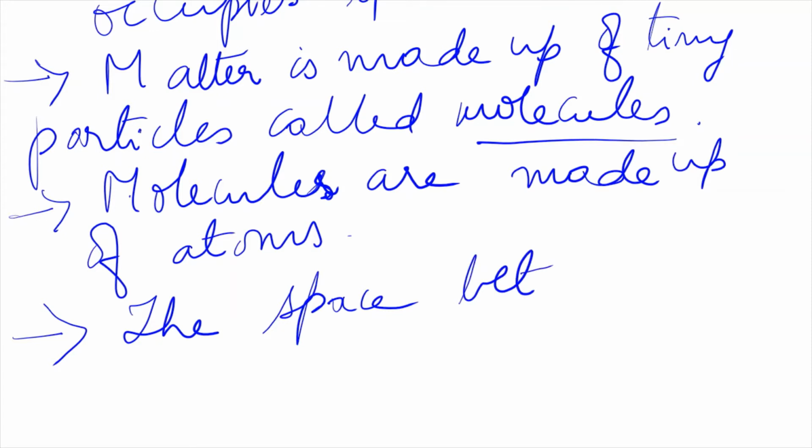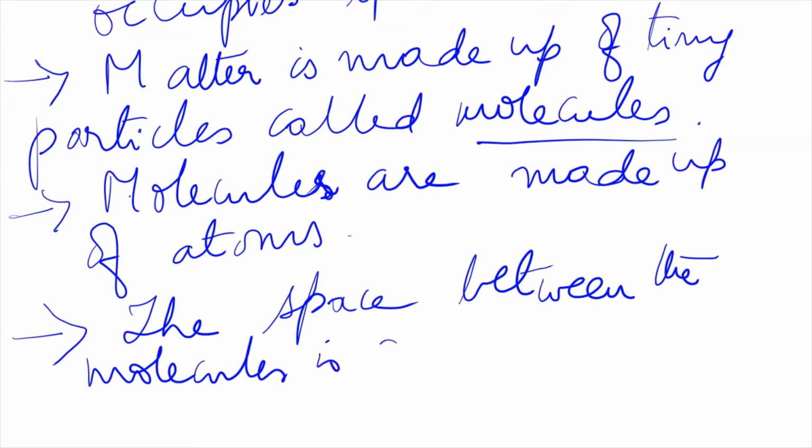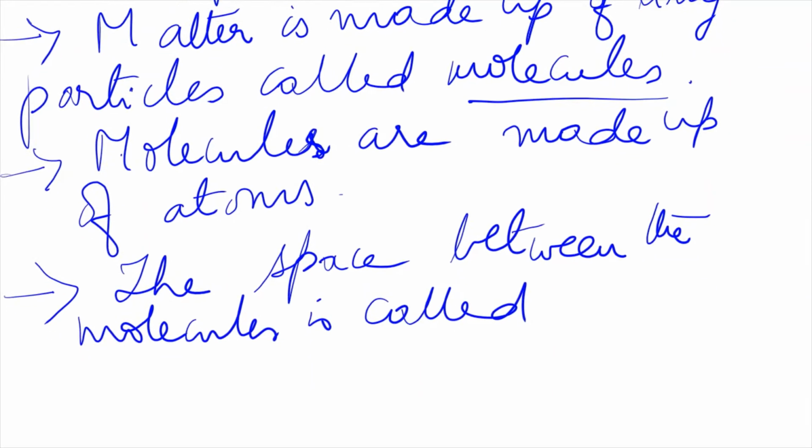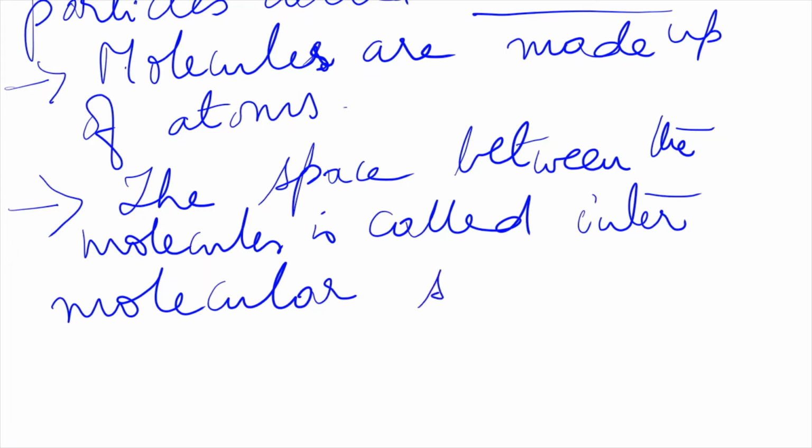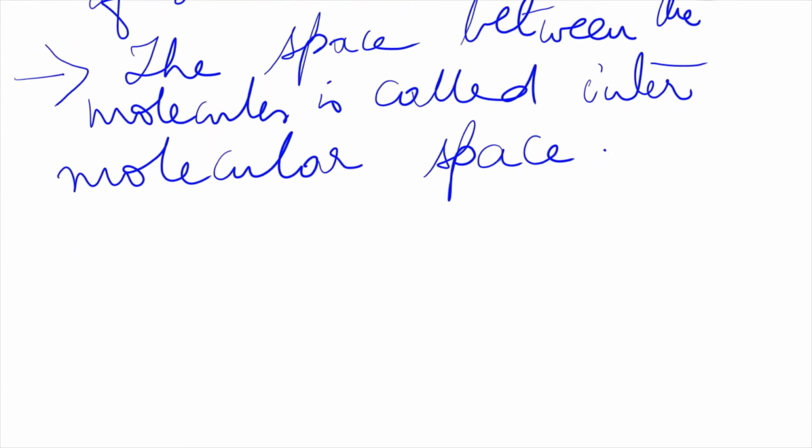So the space between the molecules is called intermolecular space. Okay, the space between the molecules is called intermolecular space, and there is a force of attraction between these molecules, that is called intermolecular force of attraction.